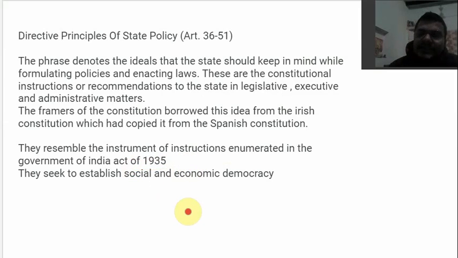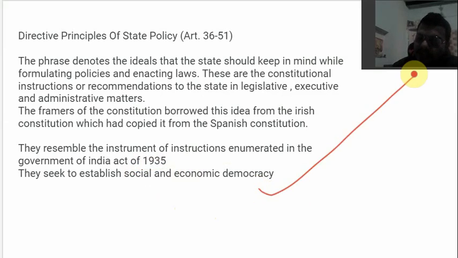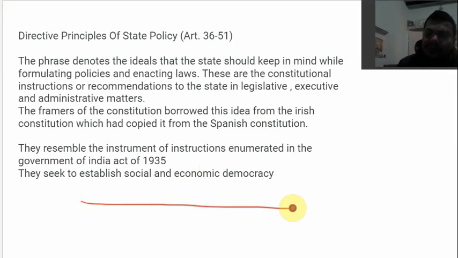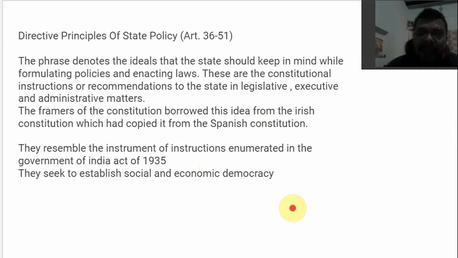Why are these principles there? What is the reason behind this? The reason is that they seek to establish the social and economic democracy. We have learned a lot about equality and freedom in the fundamental rights, and we also in the criticism point learned that there were no economic rights, there was no right to work or employment. So those things are here. They are in the directive principles of state policy. So these DPSPs seek to establish social and economic democracy in the state.